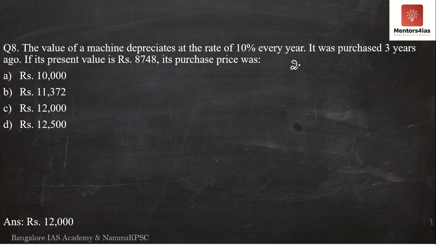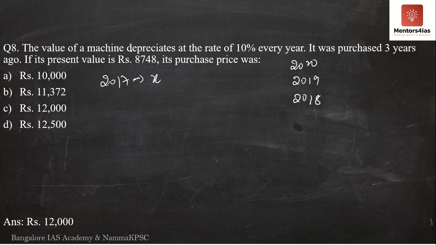So let us assume that presently it is 2020. Then it was purchased when? It was purchased in 2017. That is 3 years back. So in the year 2017, it was purchased at X rupees. I am going to assume that in the year 2017, it was purchased at X rupees.